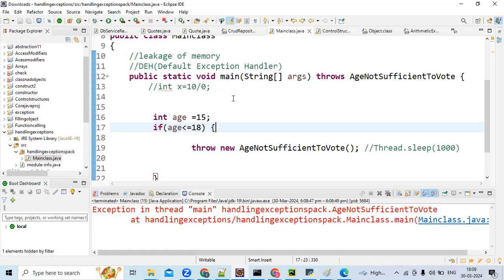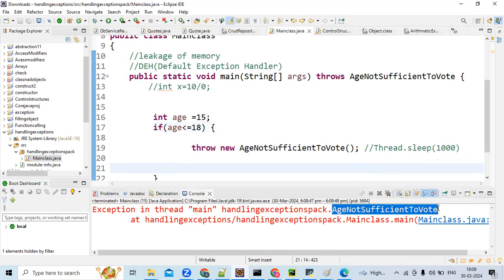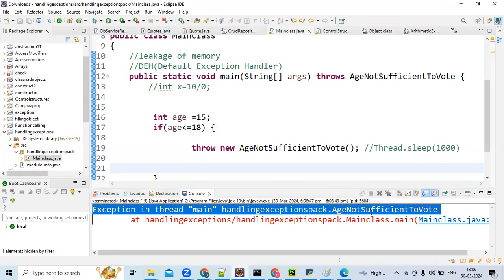Okay guys, you are getting this age not sufficient in the error message, am I correct? Yes. Suppose I want to append a string after this class name, some friendly message after this class name in the error message, what should I do here? What should I throw?